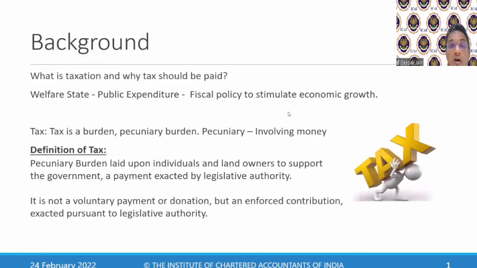So tax is not always paid voluntarily. Tax is a burden. Yes, it is a pecuniary burden, laid upon individuals and landowners to support the government, a payment which is exacted by legislative authority.